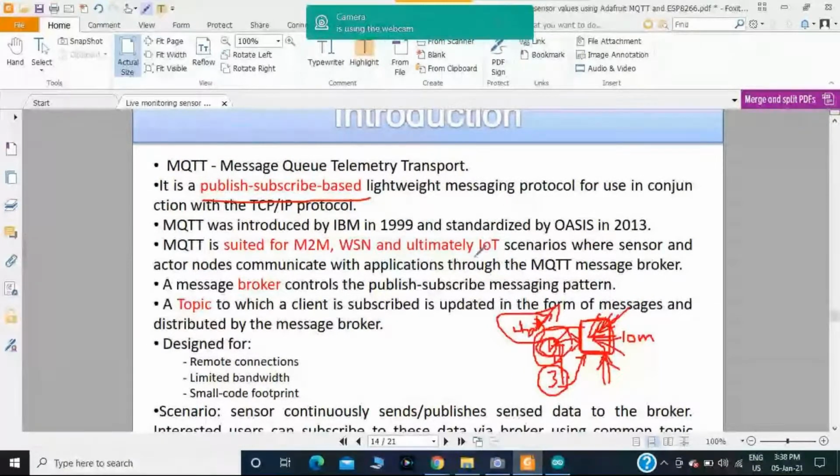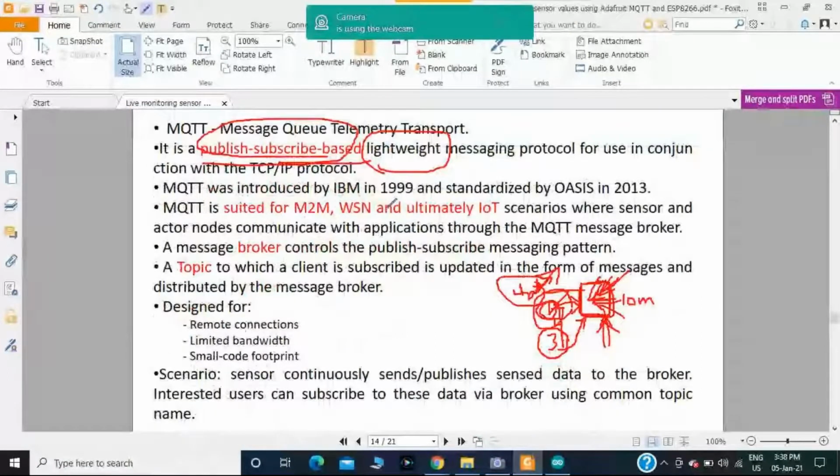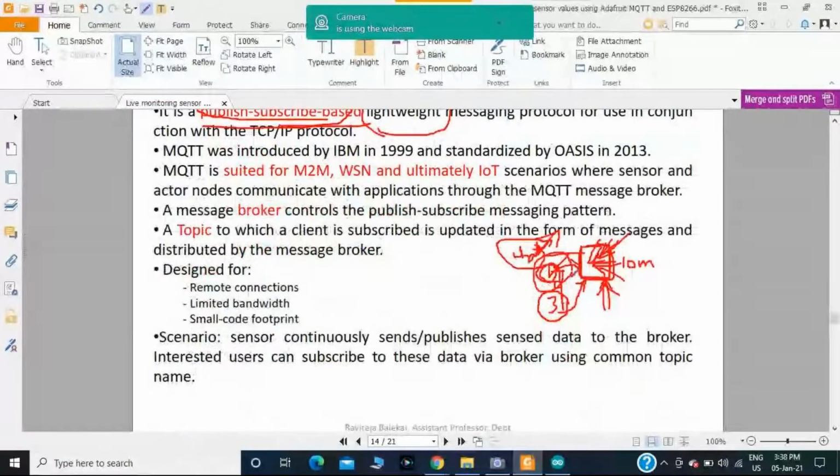With respect to HTTP, we have request and response. But with respect to MQTT, we have a publish and subscribe based protocol. The purpose of using MQTT is that it is lightweight. And in order to converse between the members, you need a topic name.